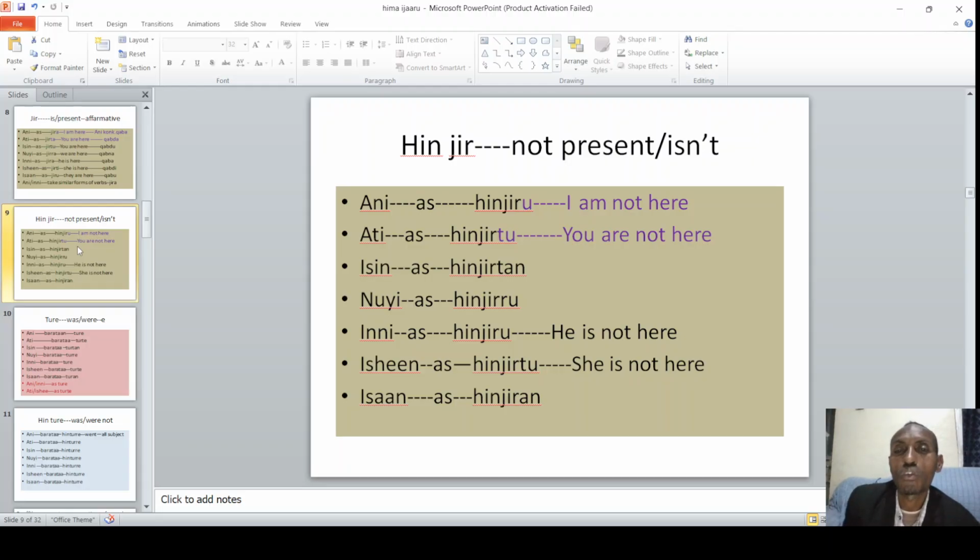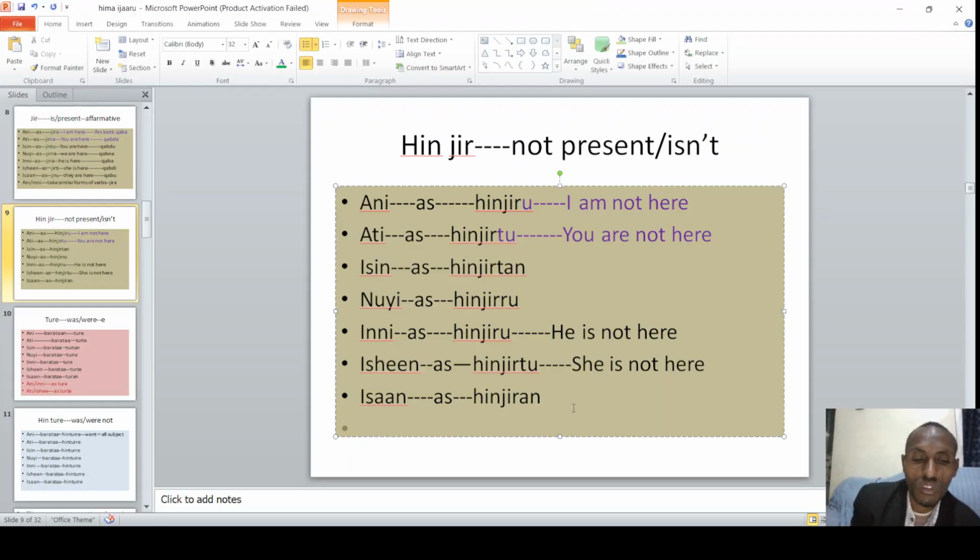Ani asinjiru. Ati asinjirtu. Isin asinjirtan. Nuyi asinjiru. Inni asinjiru. Isheen asinjirtu. Isaan asinjiran. So maybe what is similar here is that, as we have said earlier, the two are similar. What are the two?